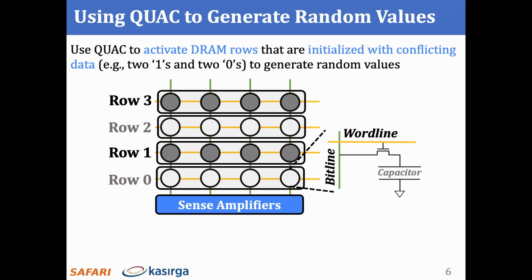We initialize these DRAM rows with conflicting data patterns. The odd address rows are filled with all ones and colored gray, and the even address rows are filled with all zeros and colored white. When we perform a QUAC operation, all 4 rows become activated, and consequently, 4 cells on the same bit line start sharing their charge with the bit lines.